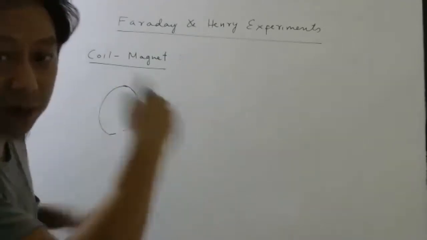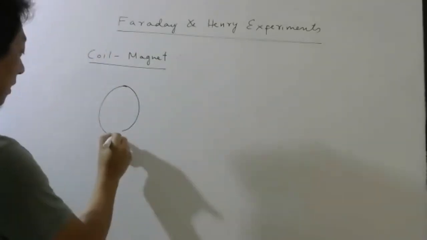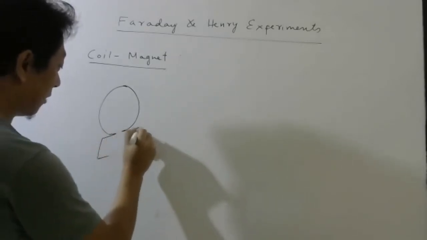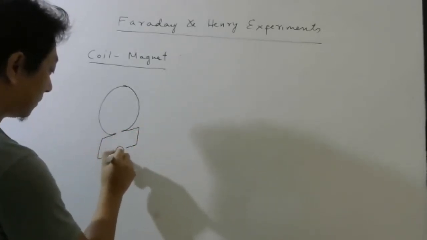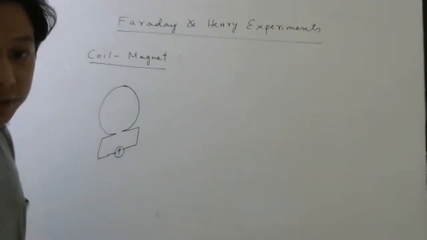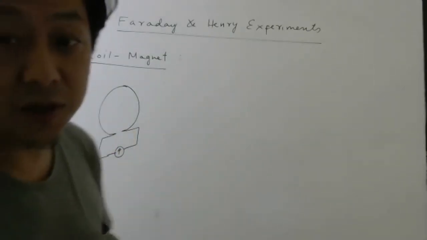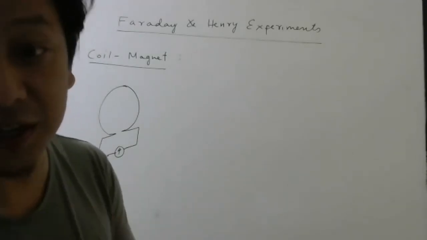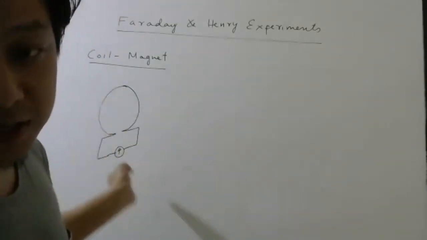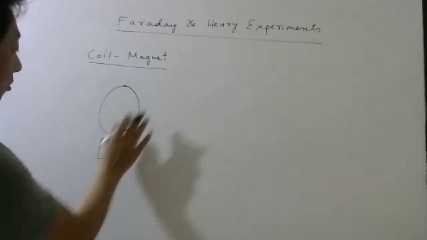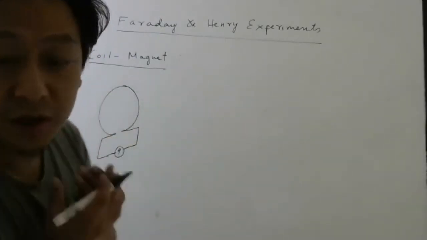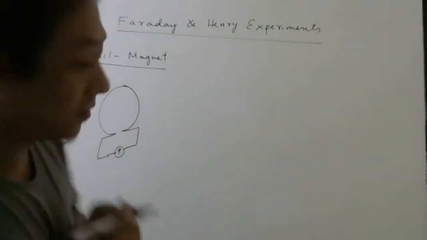Okay, so what they did was they took a coil. You can take some number of turns if you want, and they connected a galvanometer here. They connected a galvanometer. Right now, obviously, there will be no current because there is no EMF. There is no source of energy. So how can electrons suddenly flow, right? So right now there is no current because there is no EMF, no source of energy.